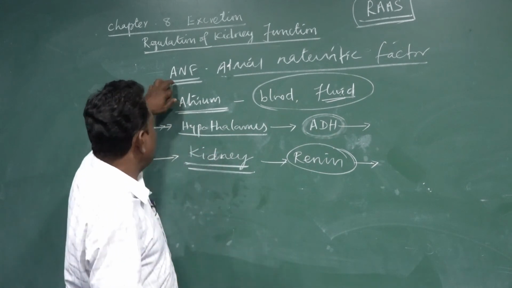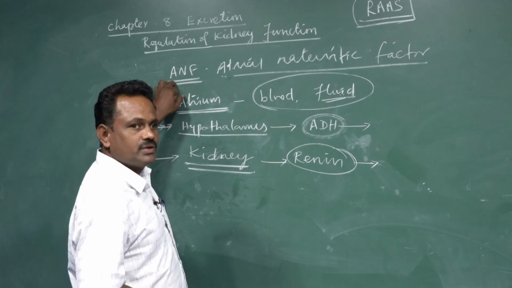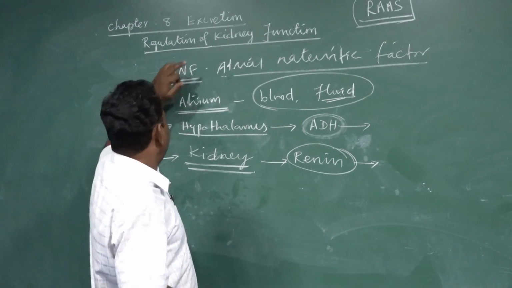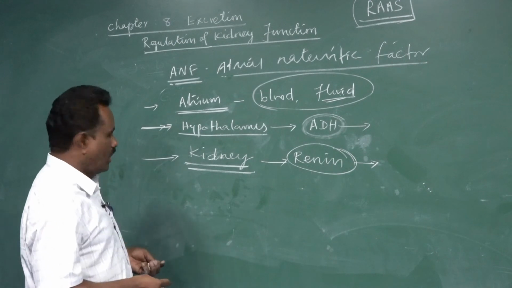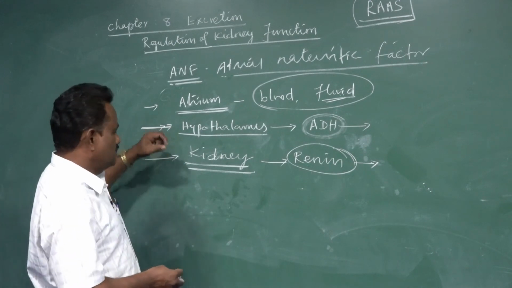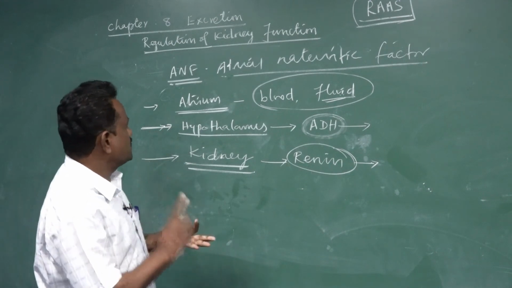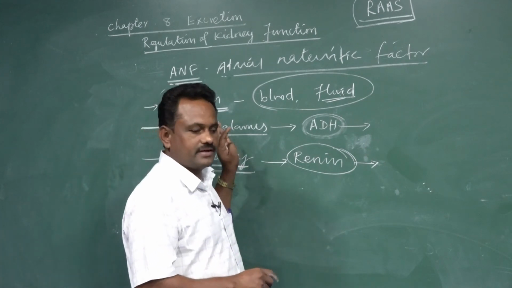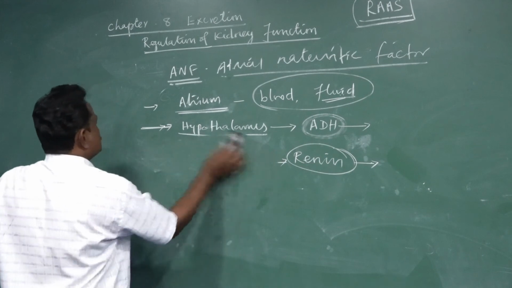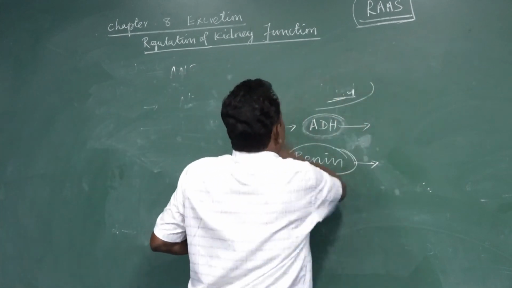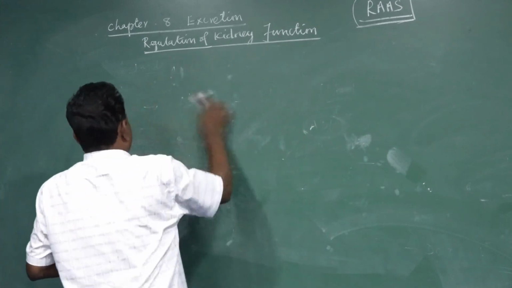So the ANF is functioning against the RAS system and also the ADH hormone. So the ADH hormone, the RAS system and the atrial natriuretic factor, these three are responsible for regulating the functions of the kidney. And the next one is the micturition.